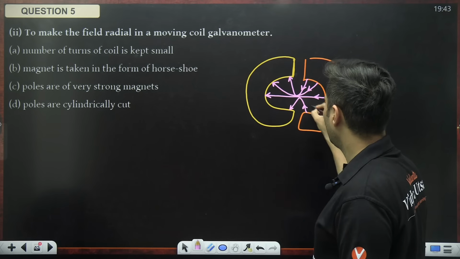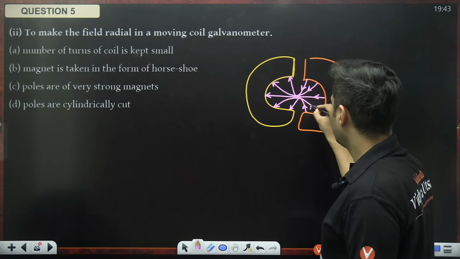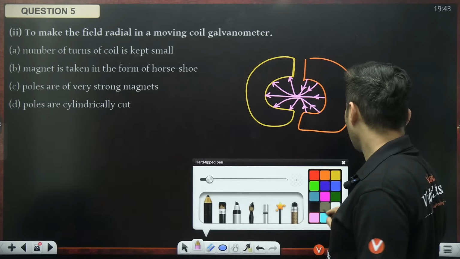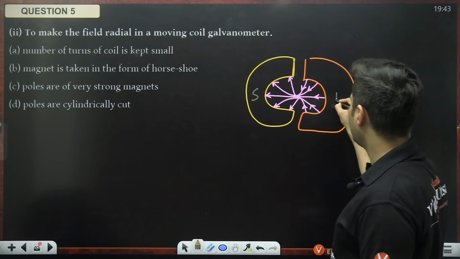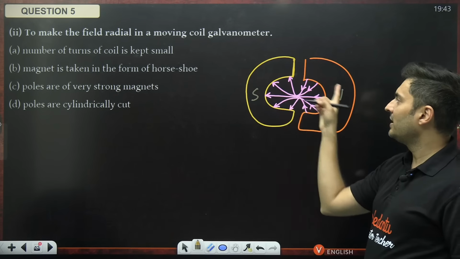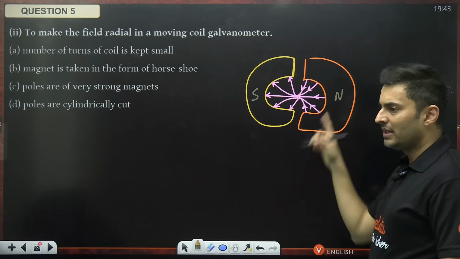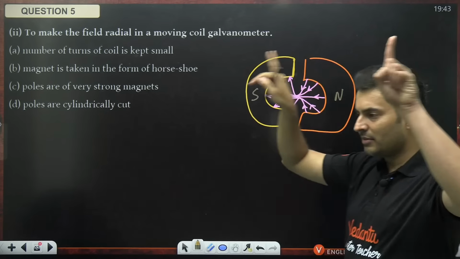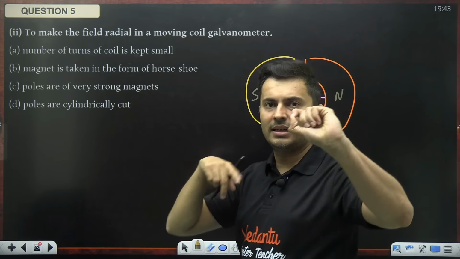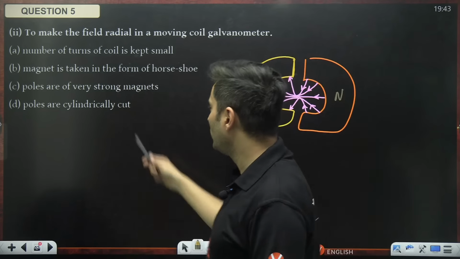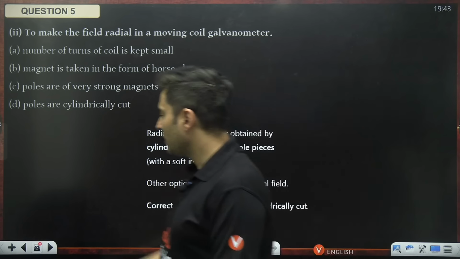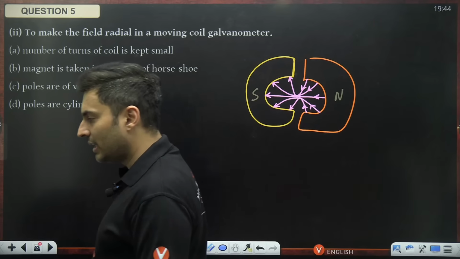Can you see what has just happened? This is like a radial field. This was your, for example, South Pole. This was, let's say, your North Pole. Magnetic field lines are going like this from North Pole to South Pole. These are cylindrically cut. It feels like the field is radial. Radial means symmetrically distributed about the center in all the directions. So poles are cylindrically cut. Option D is absolutely the right answer.